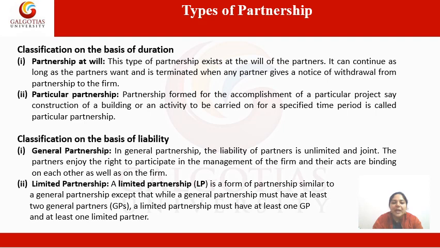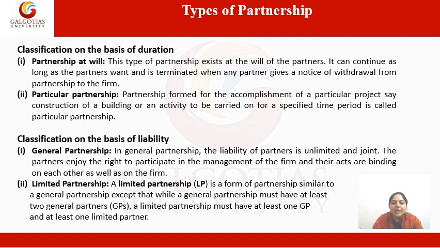On the basis of liability, partnership is again divided into two parts. The first one is general partnership and the second one is limited partnership. Let's talk about general partnership. In general partnership, the liability of partner is unlimited and joint. It means liability of partner is unlimited. Say, personal asset of the partner can be acquired at the time of termination.